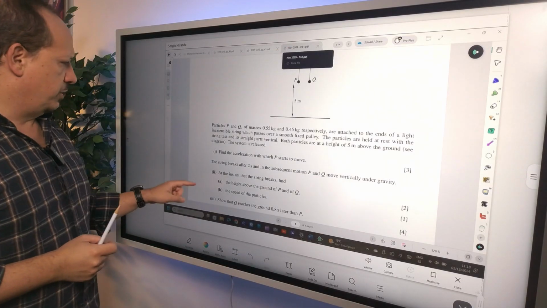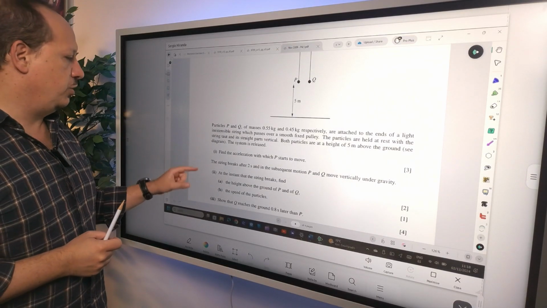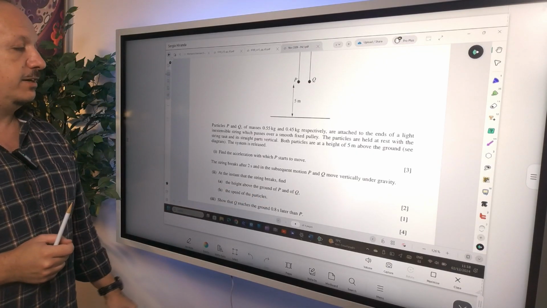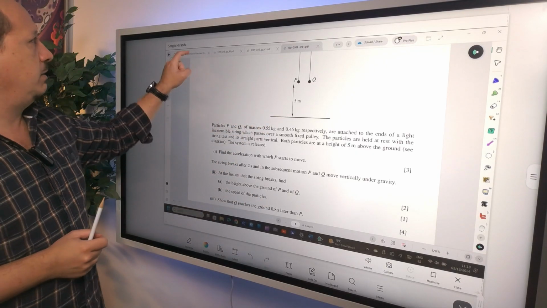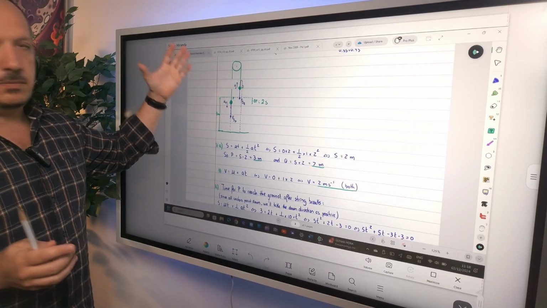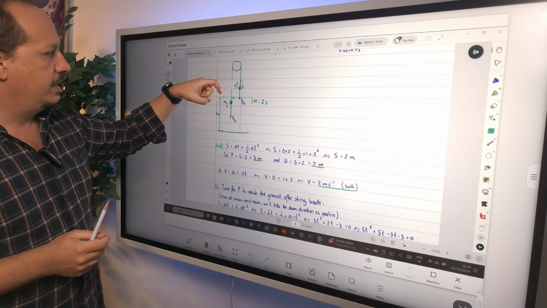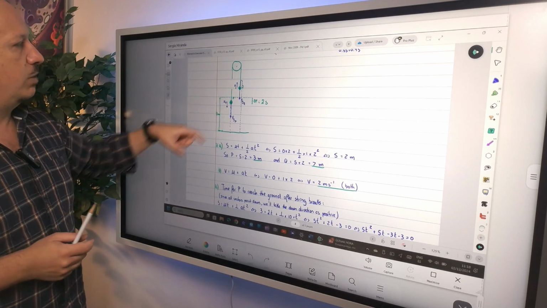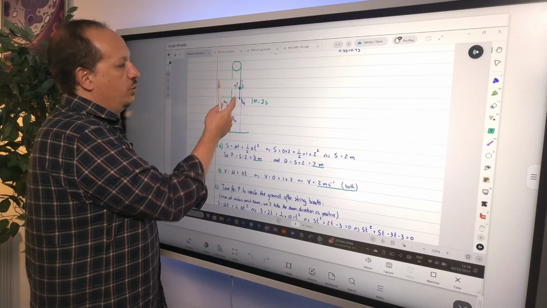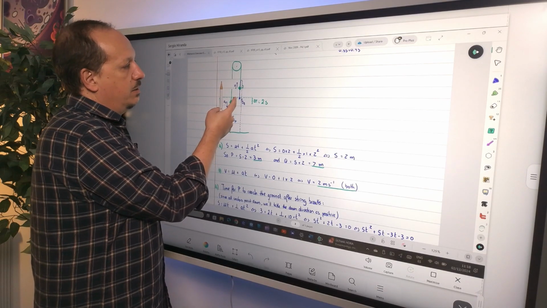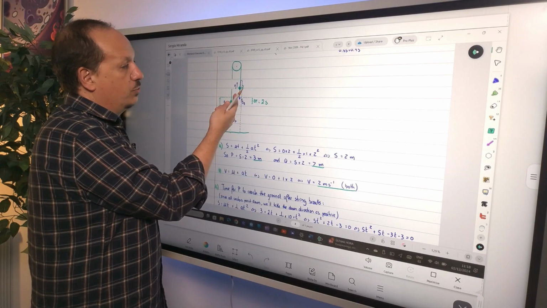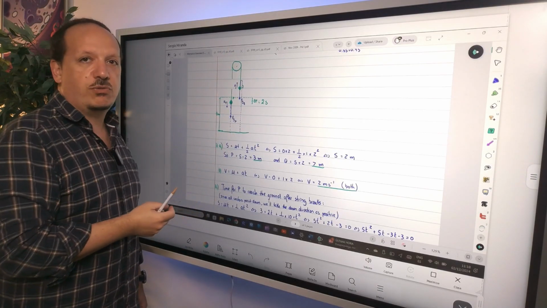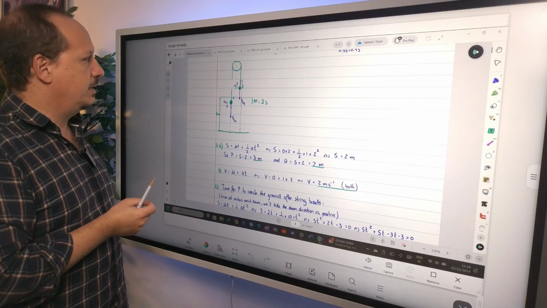Finally, I think the last question. Show that Q reaches the ground 0.8 seconds later than P. So this one hits the ground. Okay, but yeah, the string breaks. This one hits the ground. But when this one hits the ground, what is happening to Q? Q is still going. You have to figure out what happened to Q because it might be still going up before it actually changes direction and moves down to hit the ground.